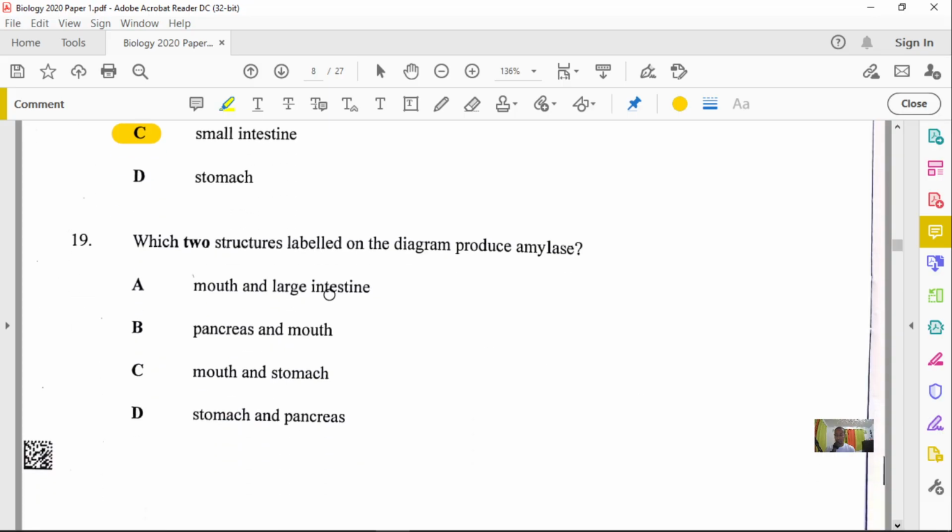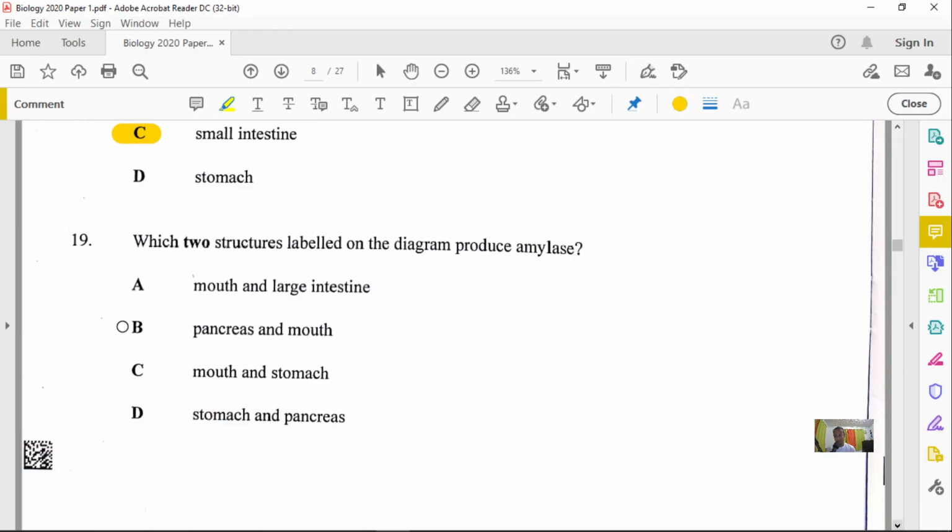So the large intestine, there is no digestion taking place there, right? So no, that one is out. All right. And notice the keyword is produce, right? That's the keyword here. So the pancreas produces 3 types of enzymes, which are trypsin, amylase as well, and also lipase, right? In the mouth, we have salivary amylase. So we have pancreatic amylase and salivary amylase.